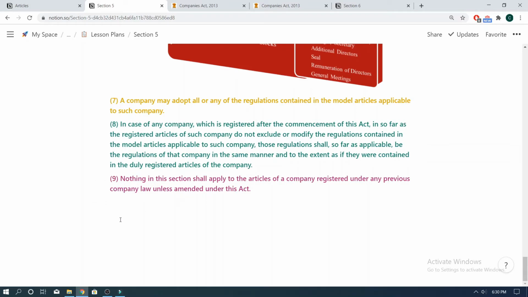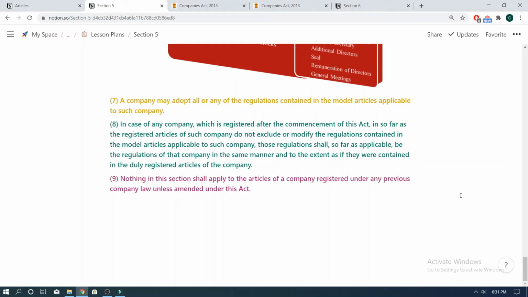Finally, coming to section 5 subsection 9, which says that nothing in this section shall apply to the articles of association of a company registered under any previous company law unless amended under this Act. There are companies which were incorporated under Companies Act 1956 before Companies Act 2013 came into force. Subsection 9 says that all the companies which were incorporated under the Companies Act 1956 or any previous company law won't come under the purview of this section. That is, nothing in this section shall apply to such companies which have been registered under any previous company law.